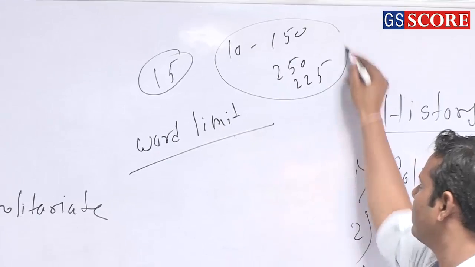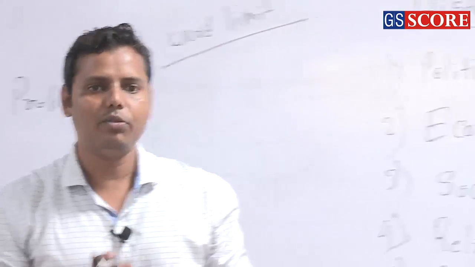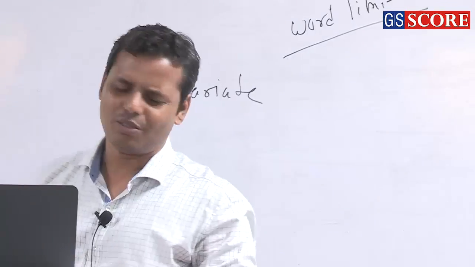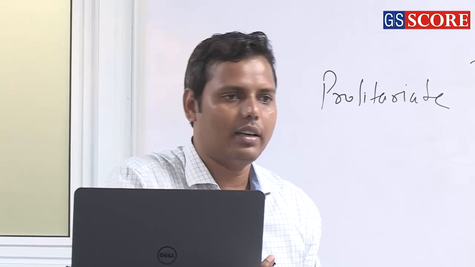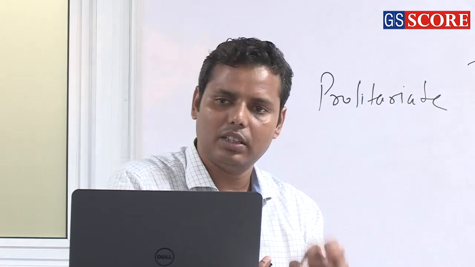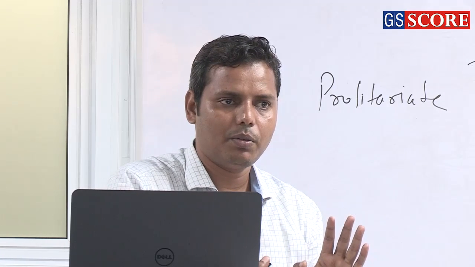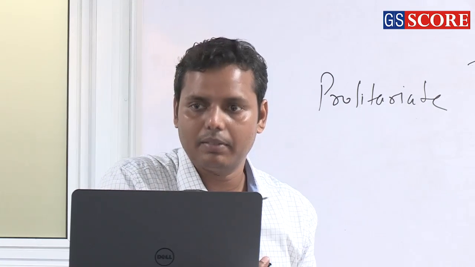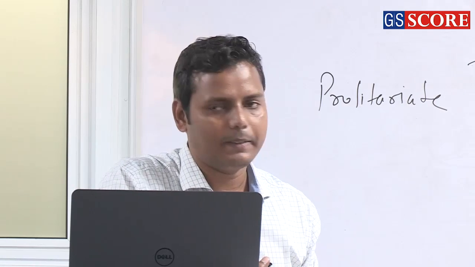But actually, this is a wrong concept. UPSC is not mentioning any word limit with the question, right? There should be some logic for that. They are just feeling there is no need. Of course, people can calculate the words, this many words should be there. If they are leaving this particular section, it means that there is some logic. What is the logic? The first thing, your first and fifth questions are evaluated first. Always your question number first and question number fifth are evaluated first, right, and then 2, 3, 4, and then 6, 7, 8 in the optional.